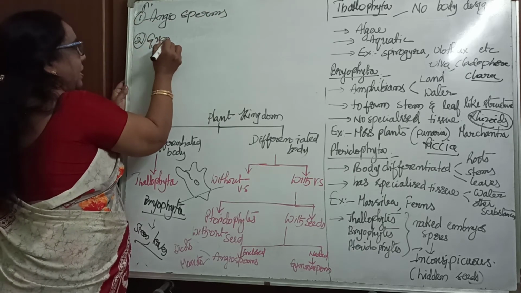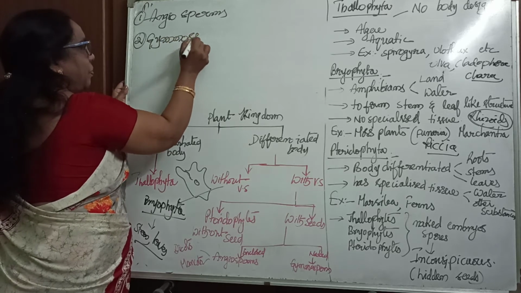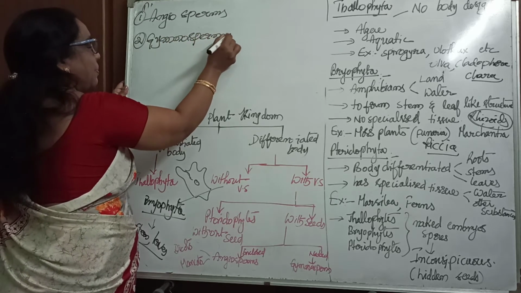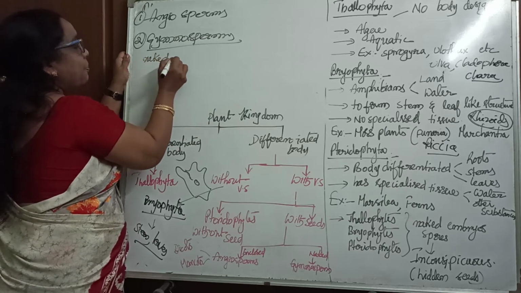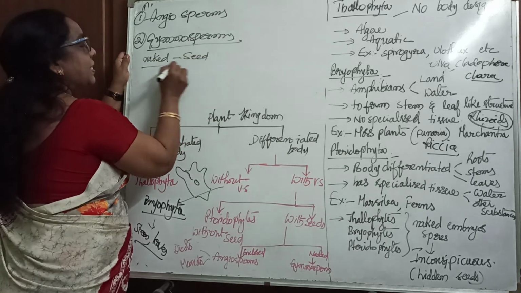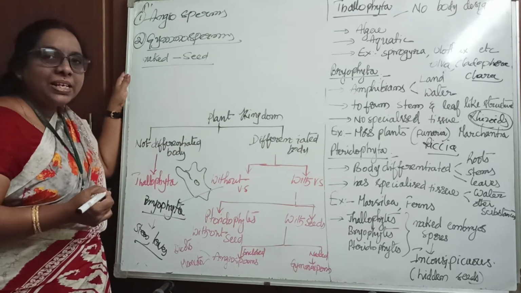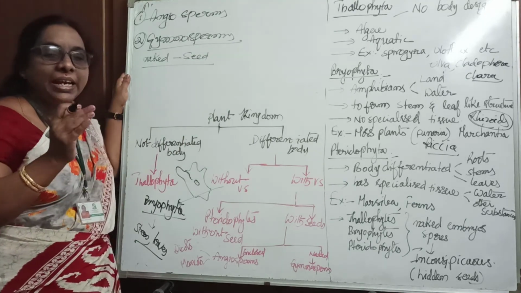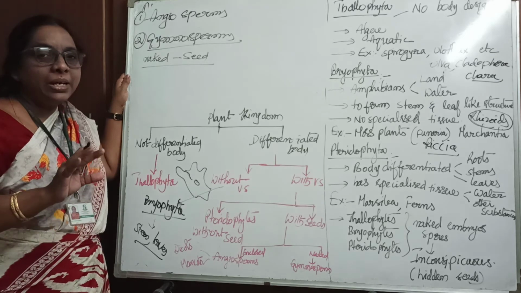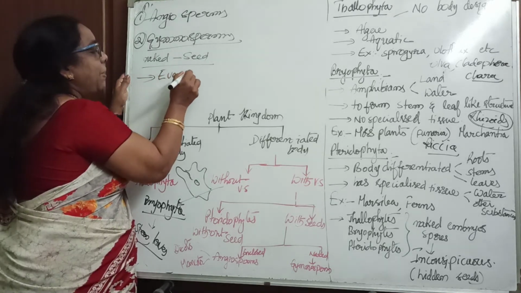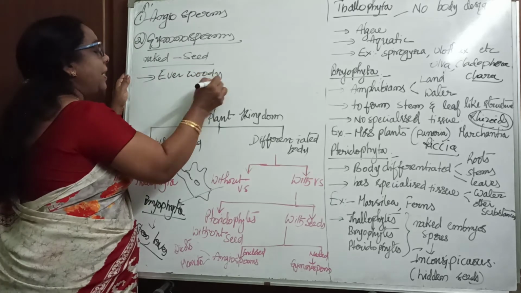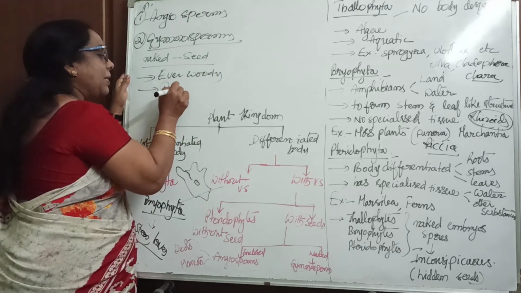Gymno means naked, and sperma means seeds: naked seeds. All these are evergreen woody plants. We can also say that these are perennial plants.